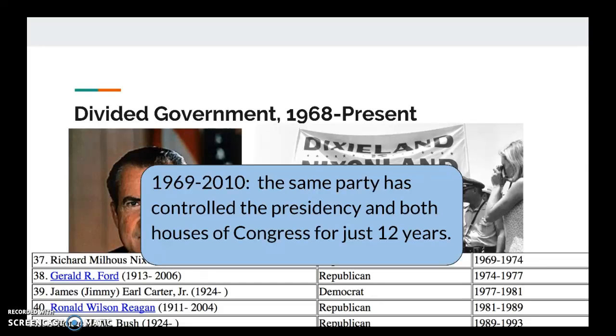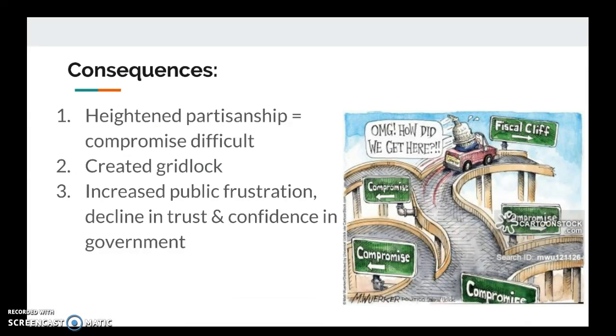So the pattern of divided government that we've seen since the late 1960s has had a number of important consequences. The first consequence is that it has heightened partisanship and made it difficult for moderates to negotiate compromises. The second consequence is that it has slowed both the confirmation and the legislative processes and created gridlock in Washington. And the third consequence is that we've seen the public become frustrated with Washington, and we've seen a decline in trust and confidence in government, which has led to a decline in political efficacy.